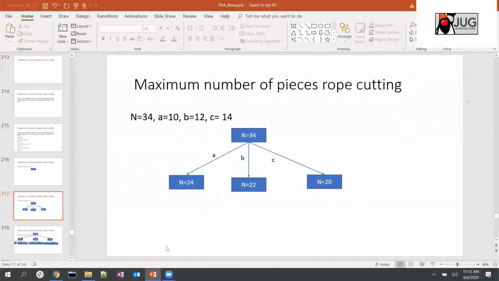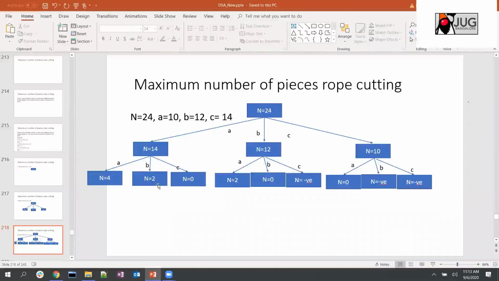So what I can make is, it is just a pictorial. Recursion goes in depth first search, it goes like this and then it returns back, but for demonstration purposes I have taken it like this. So you can make a cut with the length A, which is 10, and then call recursively with the remaining length, and then again call ABC here. Similarly, with B you can make a cut of 12, and then with the remaining length you can again make the ABC call here. Similarly, with C you make a cut of 14 first, and then with the remaining length you can call again recursively. So it goes like this, right?